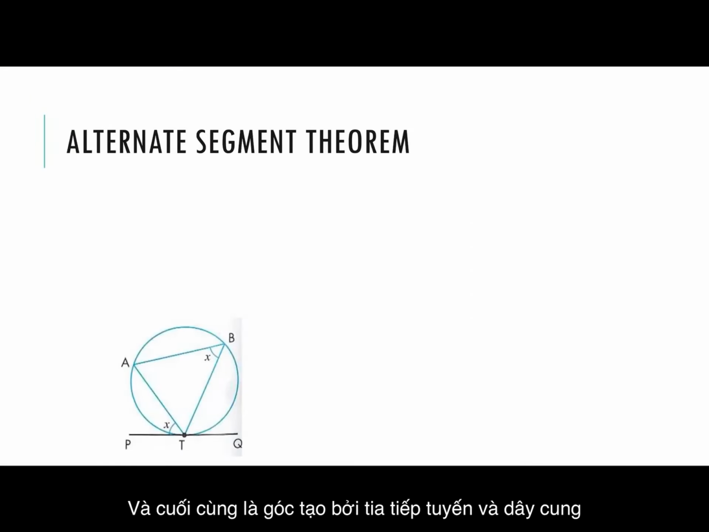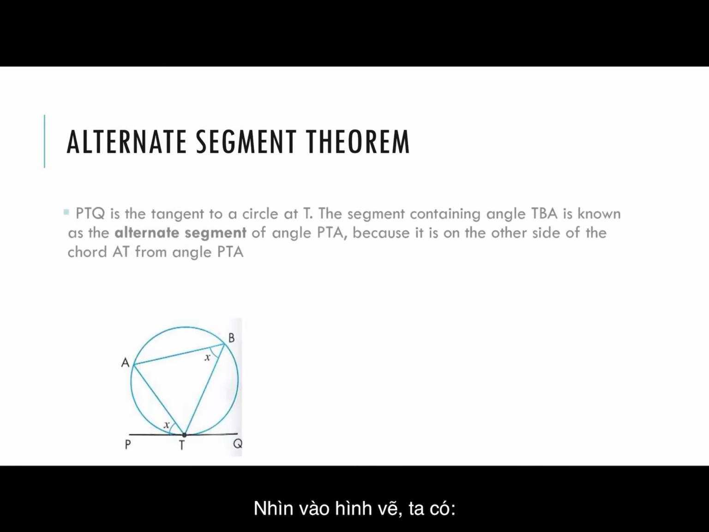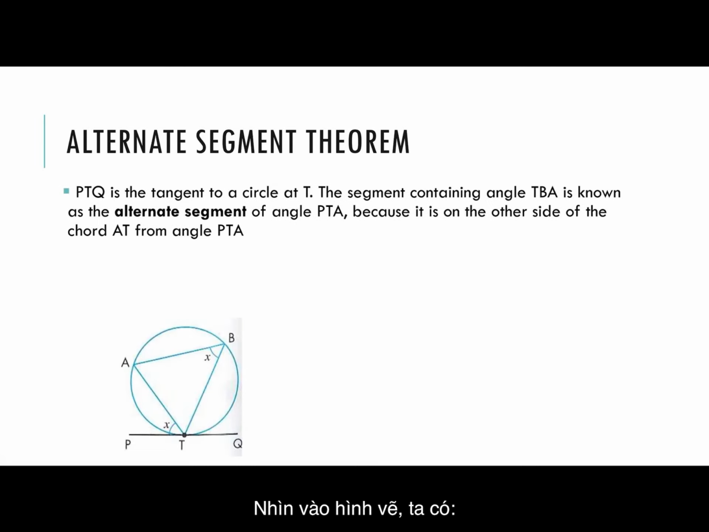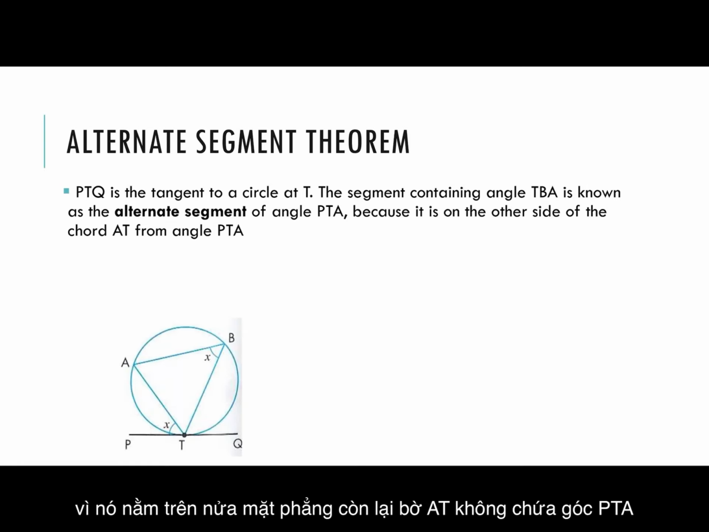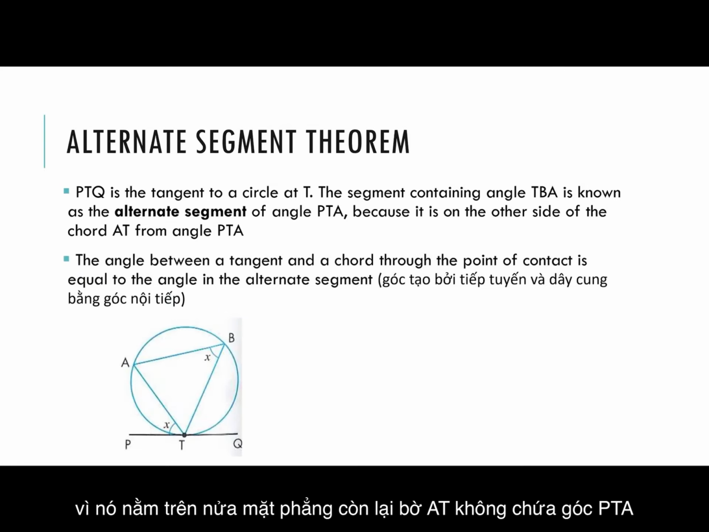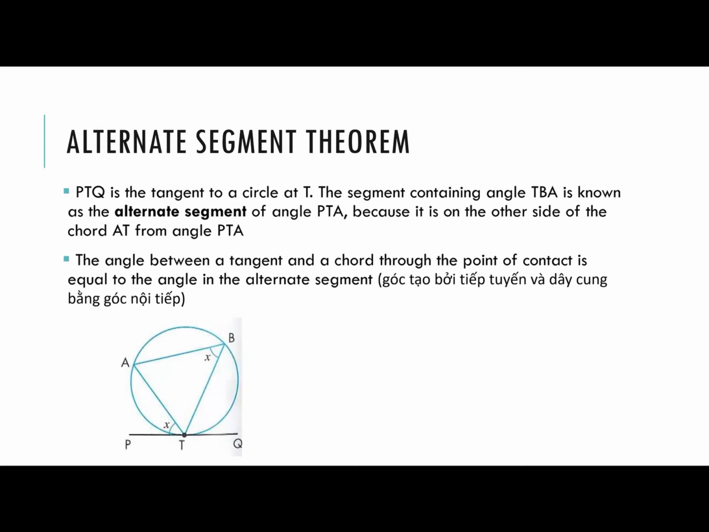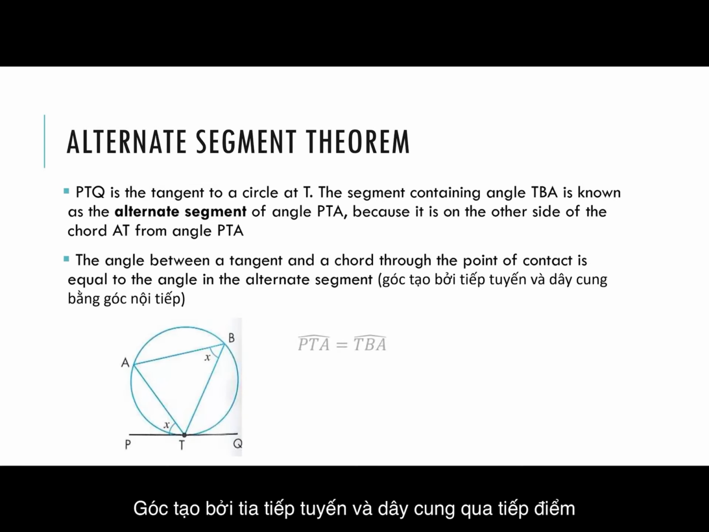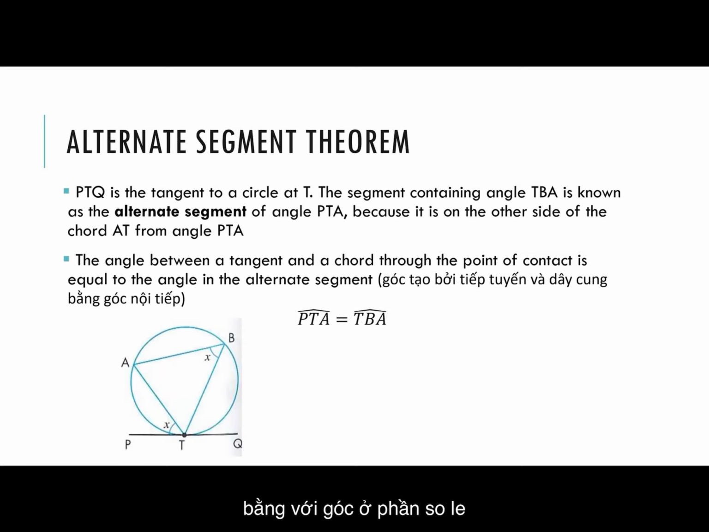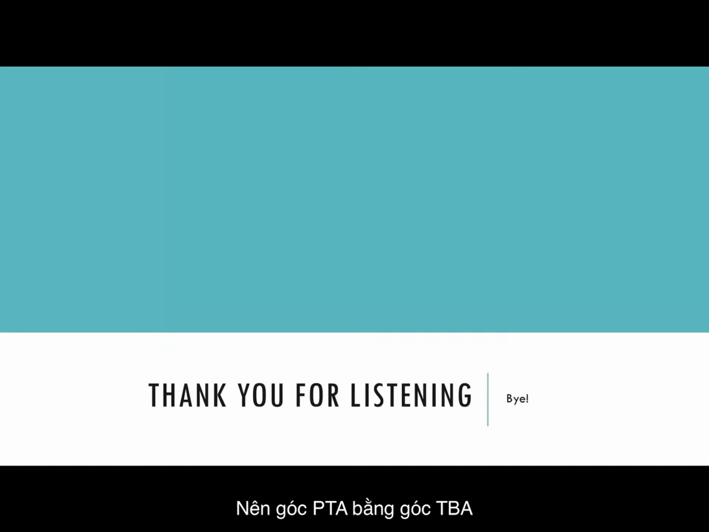Last but not least, the alternate segment theorem. Look at the picture. PTQ is the tangent to a circle at T. The segment containing angle TVA is known as the alternate segment of angle PTA because it is on the other side of the chord AT from angle PTA. The angle between a tangent and a chord through the point of contact is equal to the angle in the alternate segment. So angle PTA is equal to angle TBA.